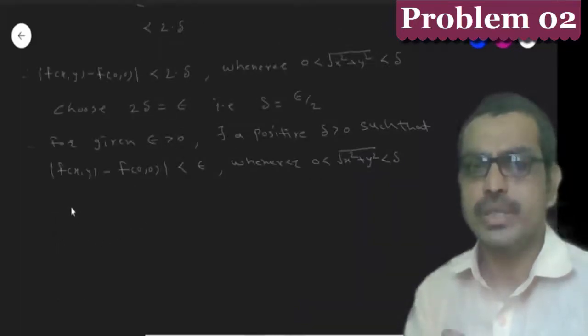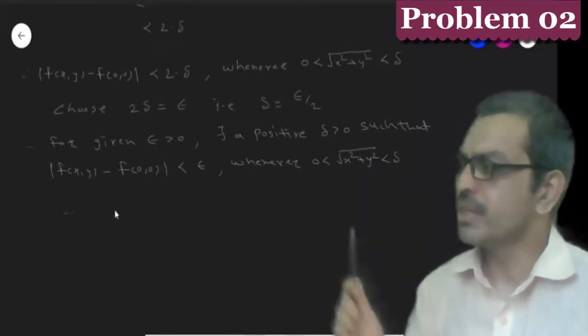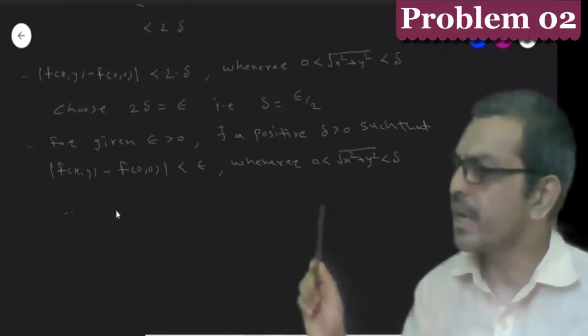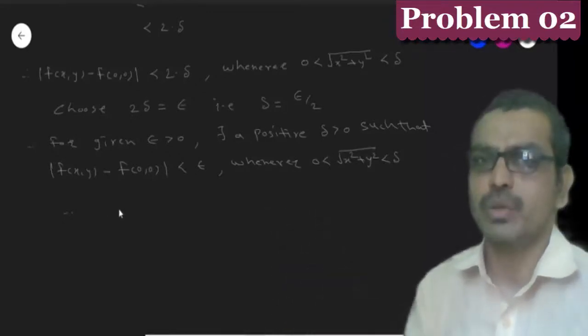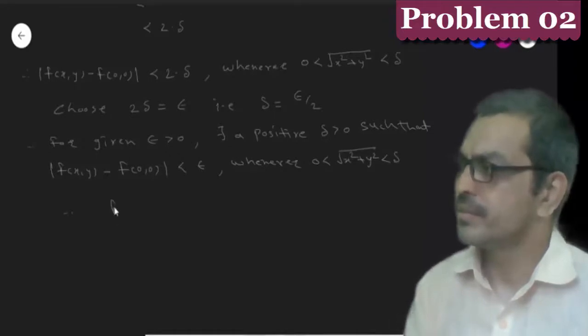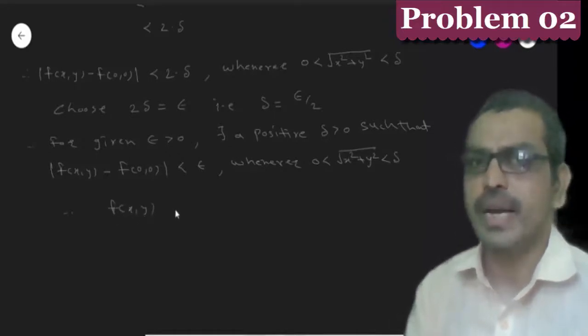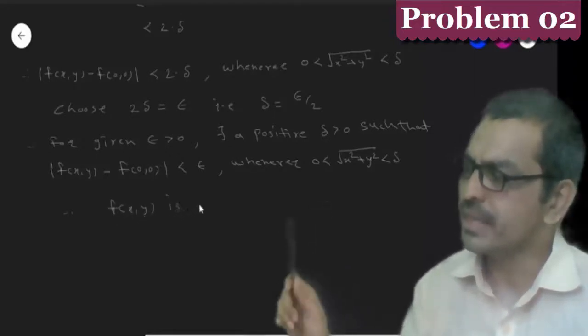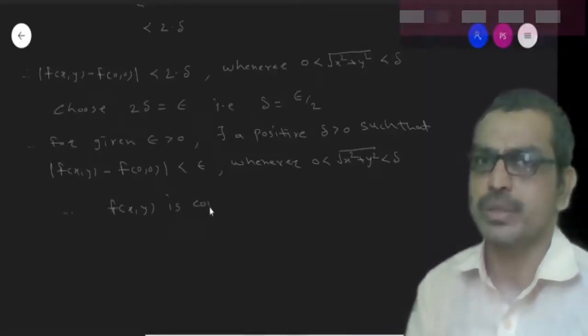Therefore, we say that the function f(x,y) is continuous at the point (0,0).